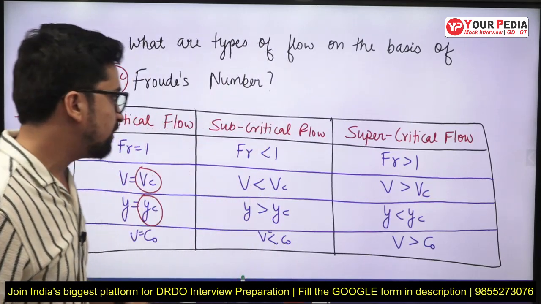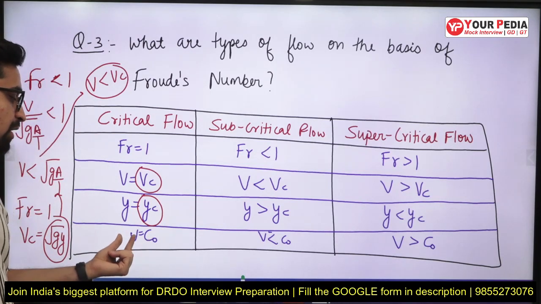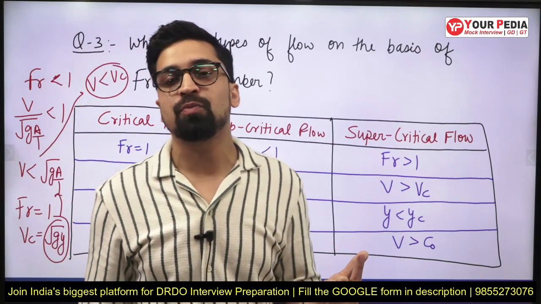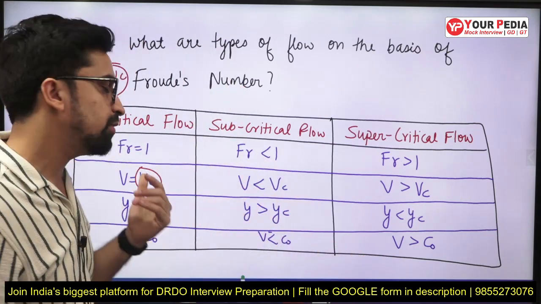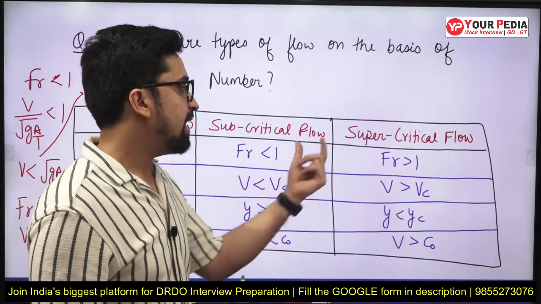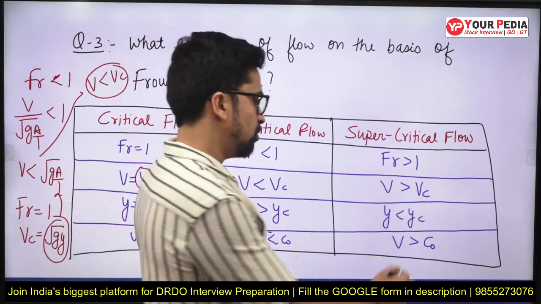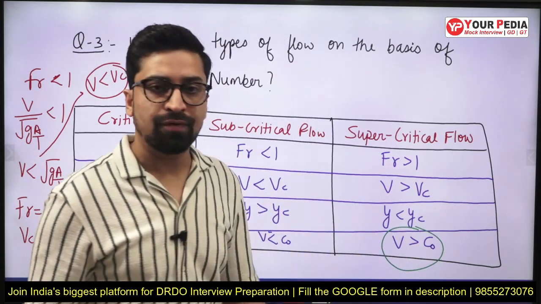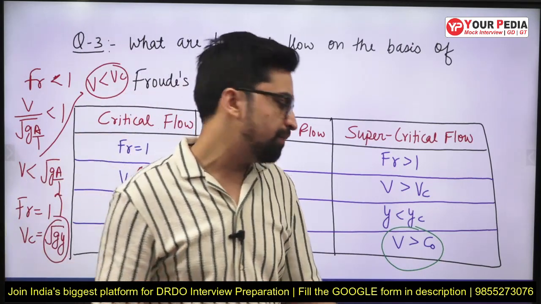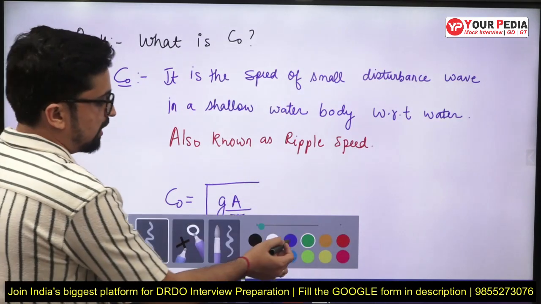Now let us come back to our different types of flows. So for critical flow, the velocity of flow will be equal to the speed of the small disturbance wave. So the velocity of flow will be equal to the C naught. For subcritical flow, the velocity of flow will be less than C naught, and for supercritical flow, the velocity of flow will be greater than C naught. Correct? So for supercritical flows, the velocity of flow will be greater than the ripple speed. Correct? See, basically C naught is the ripple speed. Correct? And C naught is given as